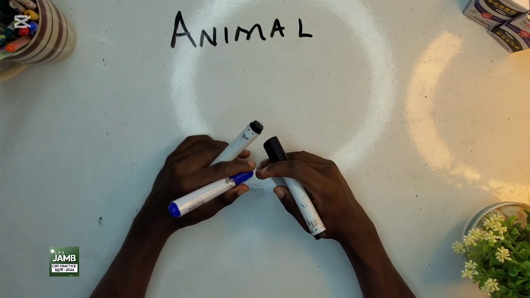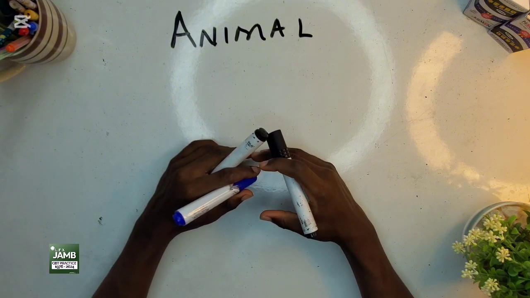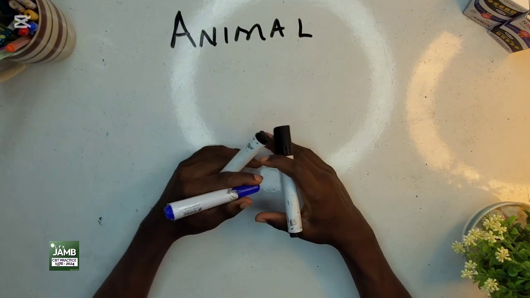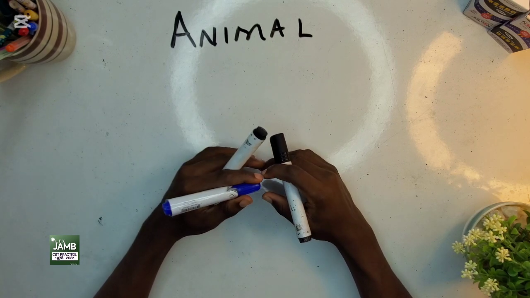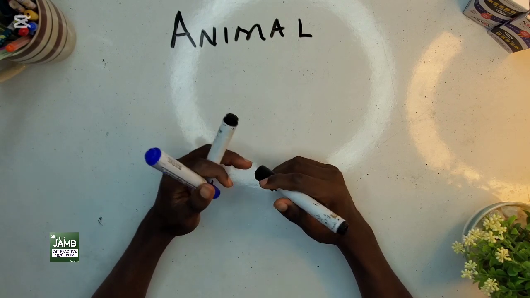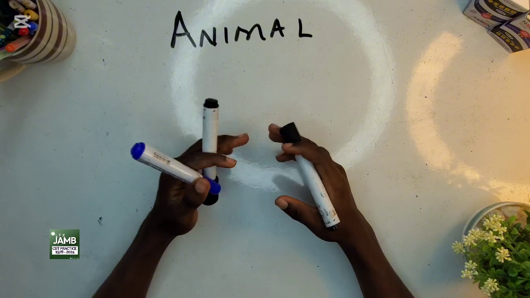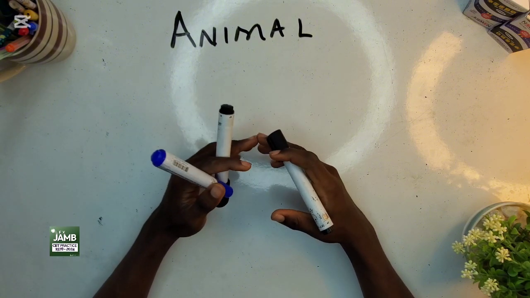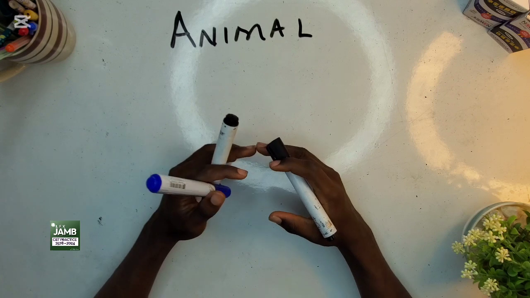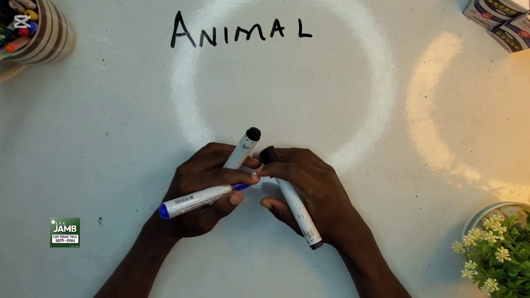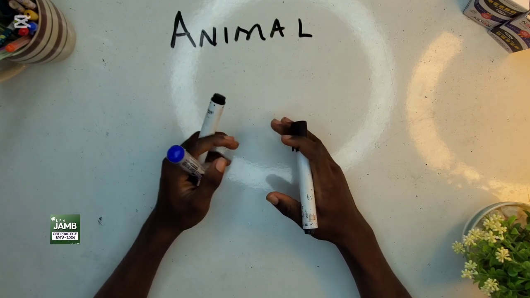What are animals? Well, we say animals are organisms that fall under the kingdom Animalia, and they are multicellular eukaryotes and they are heterotrophic, meaning they rely on other organisms for their food. Animals are motile, that is that they can move. We'll talk about the classification of animals.